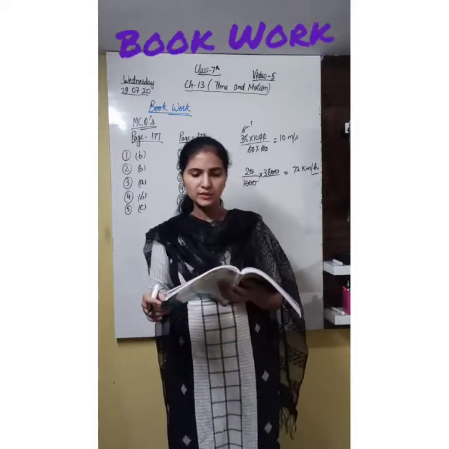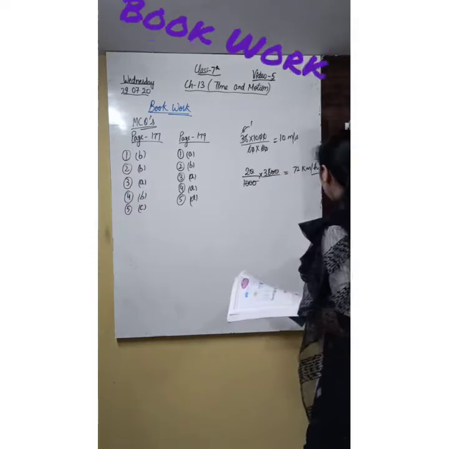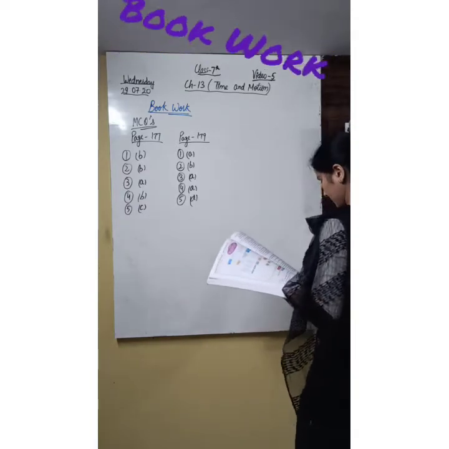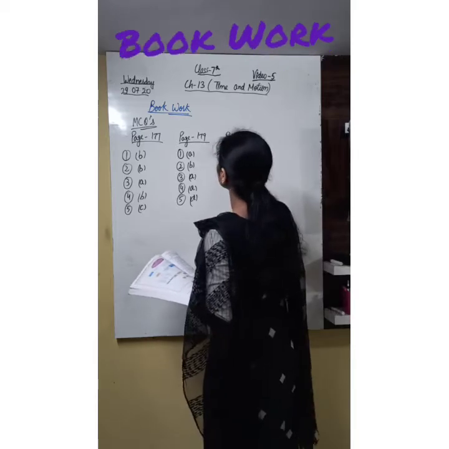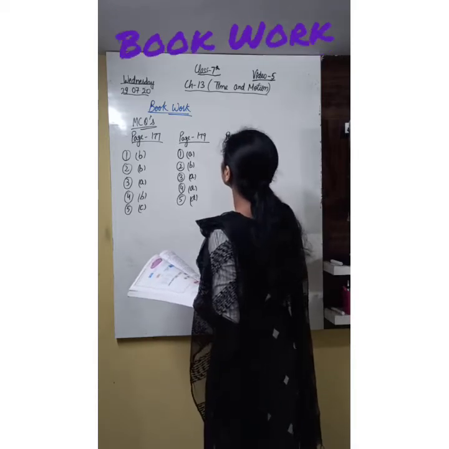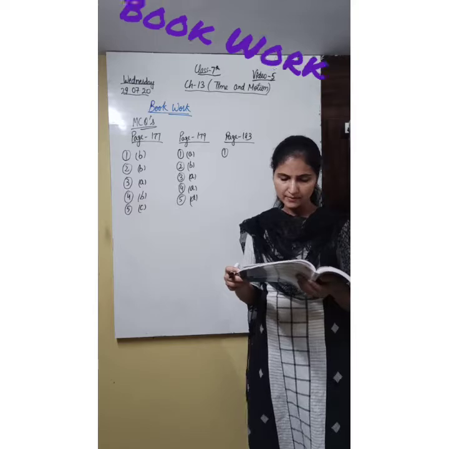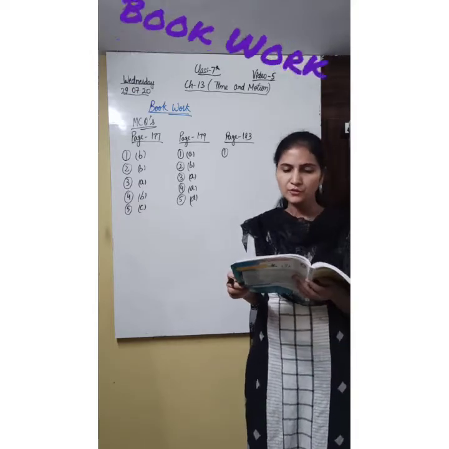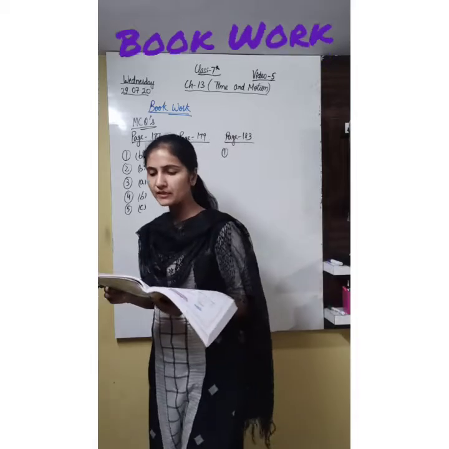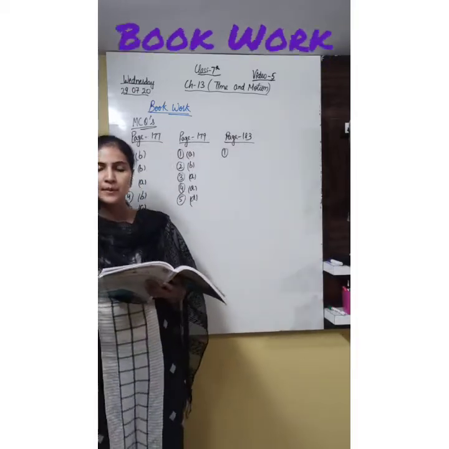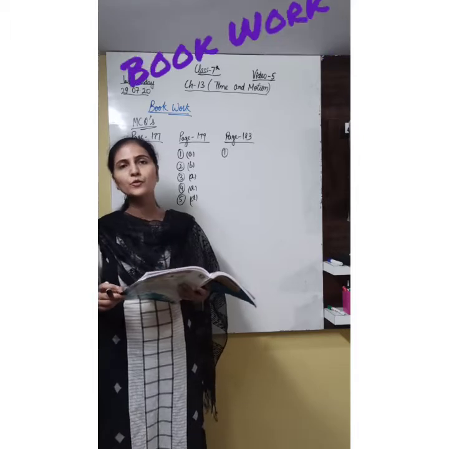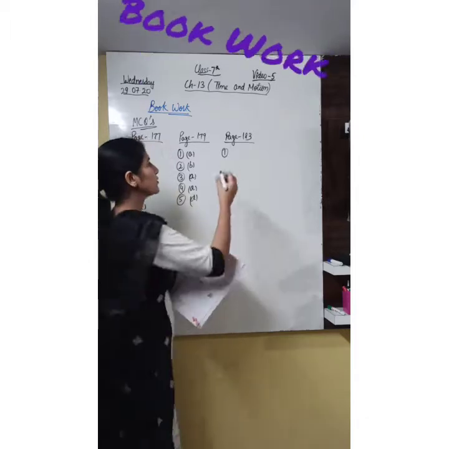Now next question, MCQs are present on page number 183. First MCQ is, an aircraft flying at a constant speed in a straight path is an example of dash motion: uniform, random, non-uniform, or periodic. So it's uniform motion.